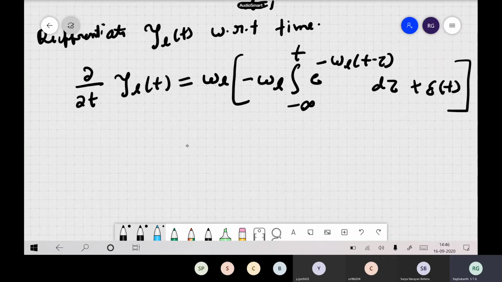Once again you can write this expression as the partial derivative with respect to t of psi_l of t.